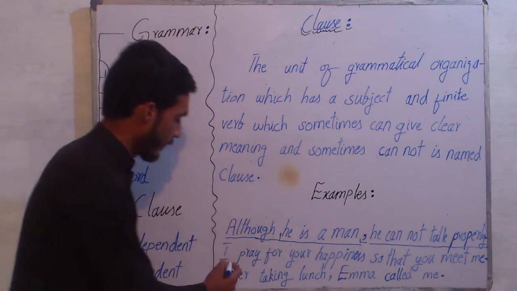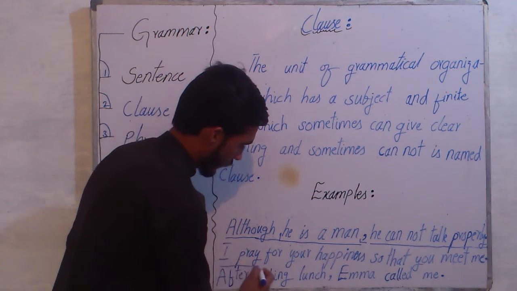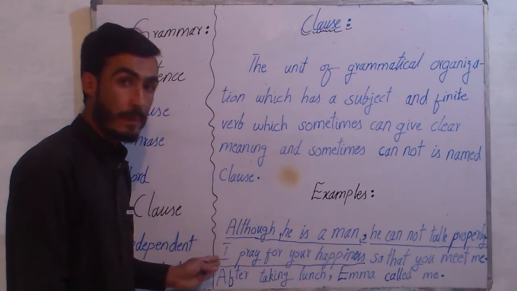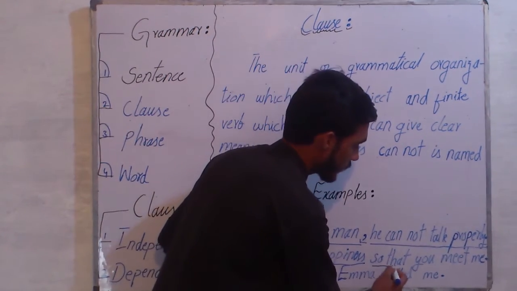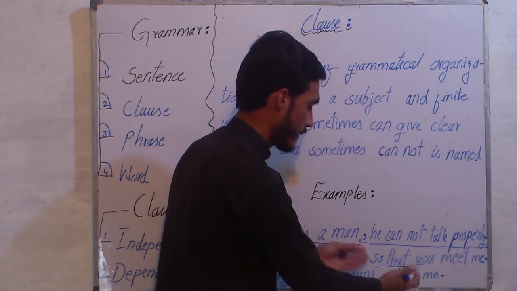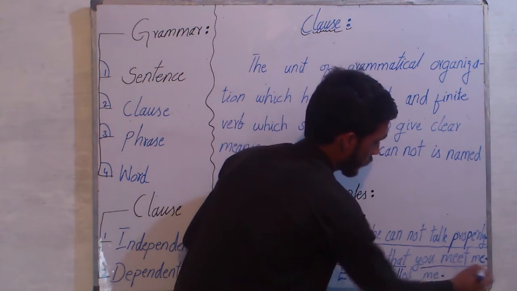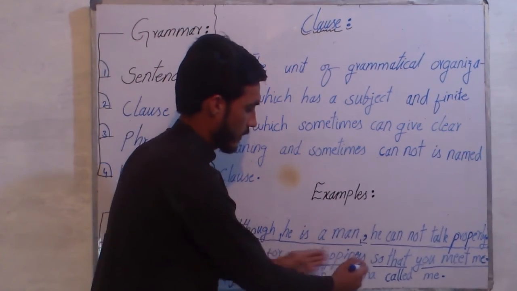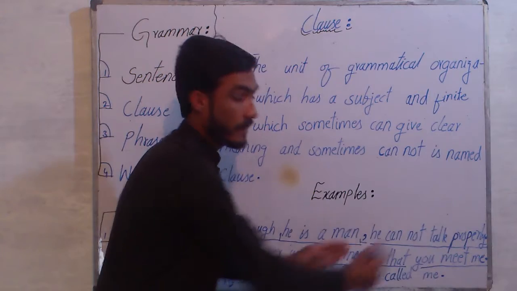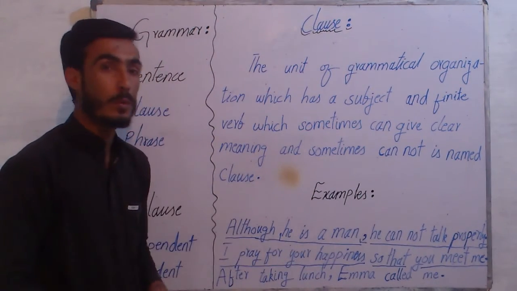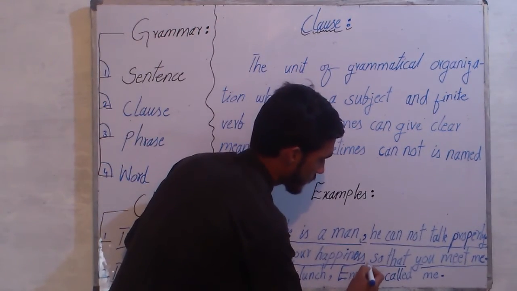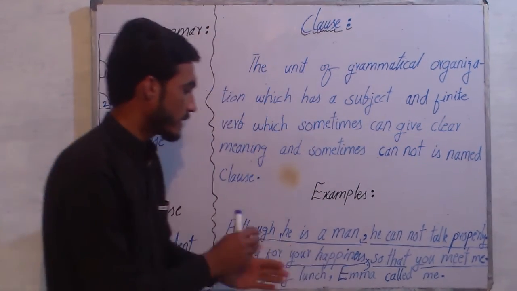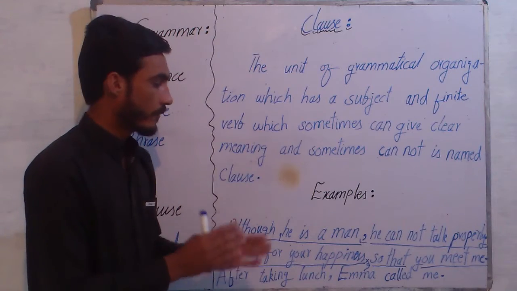Now the second one. I pray for your happiness. Here is the independent class. So that means subordinating conjunction, so subordinate class. So the first one, independent class, and then the dependent class. Now in this situation you are not to put a comma. Comma is wrong. Why? Because if you put it, you have just broken the rules of the grammar.